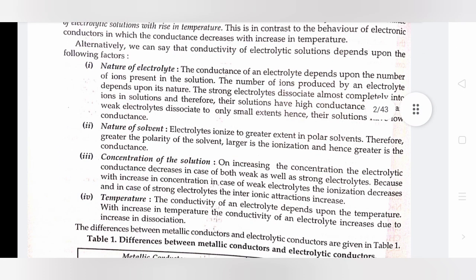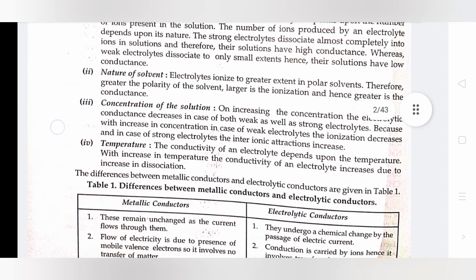First is nature of electrolyte. The conductance of an electrolyte depends upon the number of ions present in the solution. Strong electrolytes produce a large number of ions in solution and therefore their solutions have high conductance, whereas weak electrolytes dissociate to only a small extent, hence their solutions have low conductance. Nature of solvent. Electrolytes ionize to a greater extent in polar solvents, therefore the greater the polarity of the solvent, the larger is the ionization and hence greater is the conductance.